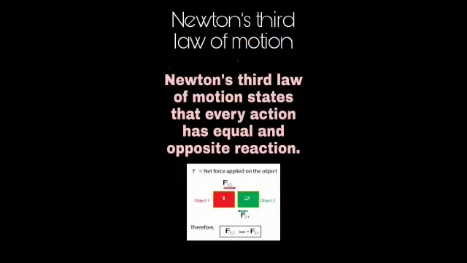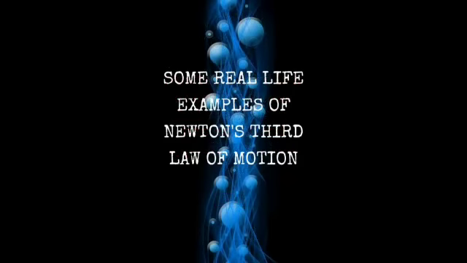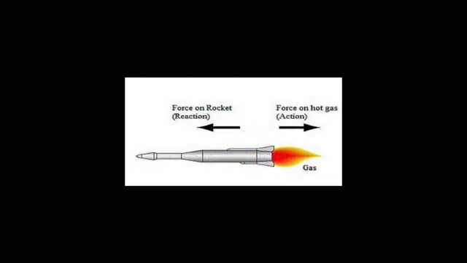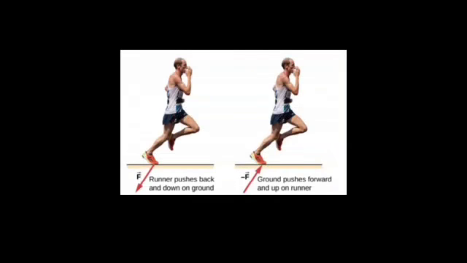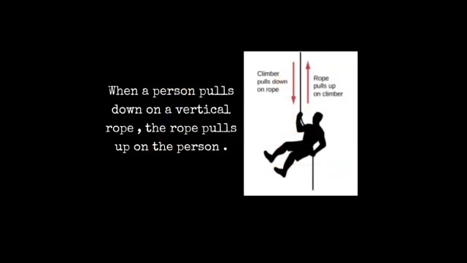Newton's third law of motion states that every action has an equal and opposite reaction. Some real-life examples of Newton's third law of motion. When a person pulls down on a vertical rope, the rope pulls up on the person.